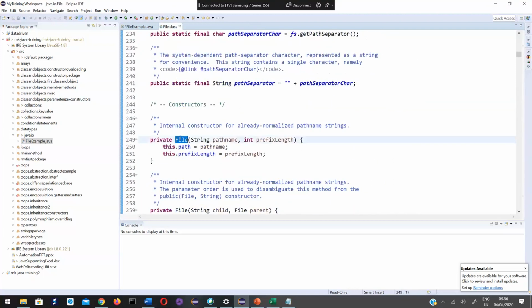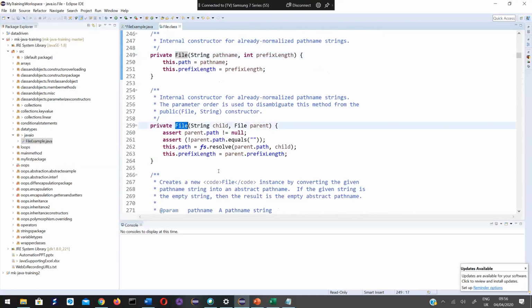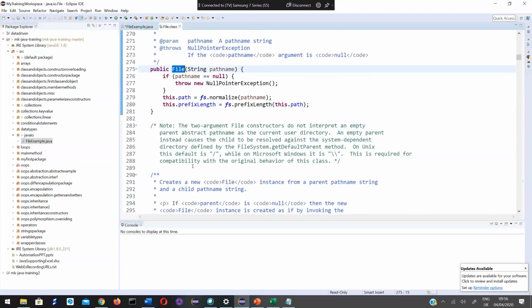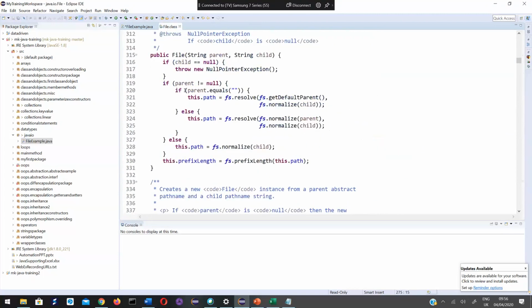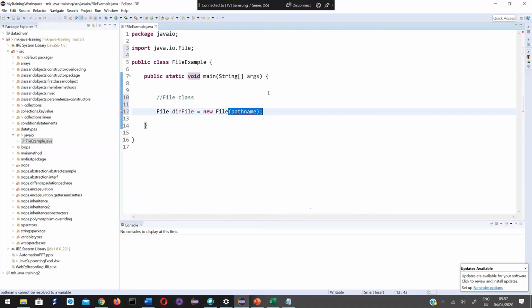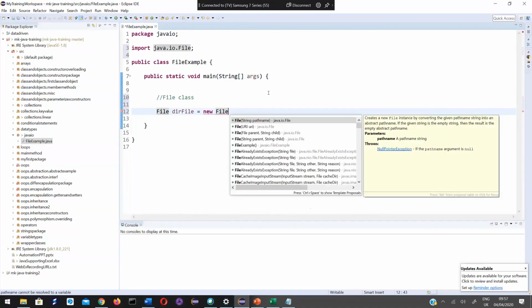See, this is one constructor, this is another constructor, and another constructor. All these constructors show up when I try to call the constructor. I'll go with this one.